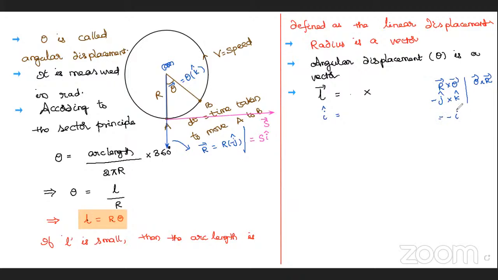This is minus I cap. But here I should get plus I cap. Plus I cap means this is absolutely wrong. That's why there is no need to check the other. Directly I write L bar here is equal to not r cross theta, this is theta cross r.